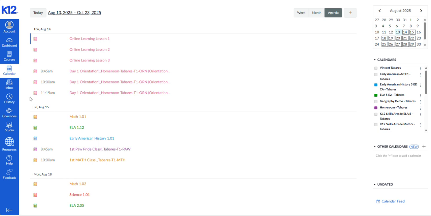Next, regarding orientations, those are in the same list there. You'll see that in my schedule, I have 3 different orientation sessions, one at 8:45, one at 10 o'clock, and then one at 11:15. You are not invited to all 3 of these, so don't worry, you don't have to attend 3 orientations. Rather, if you check your own schedule, you'll see that everyone is only invited to 1. So check your schedule. Are you invited in at the 8:45 session, the 10 o'clock one, or the 11:15 one?